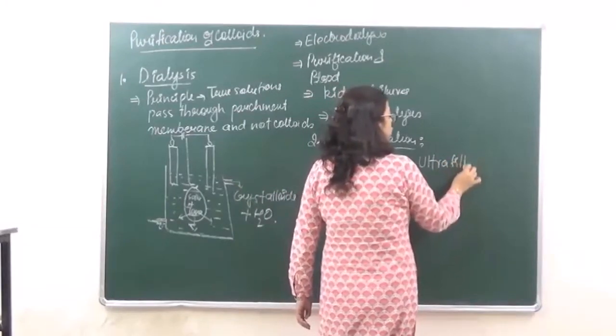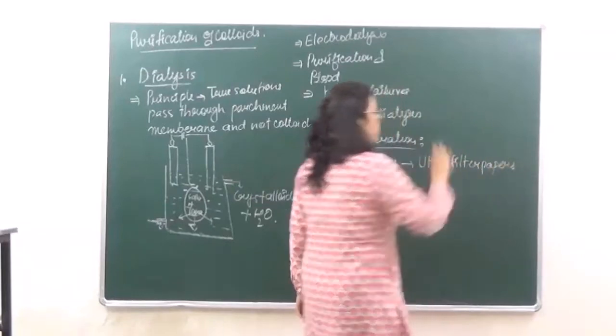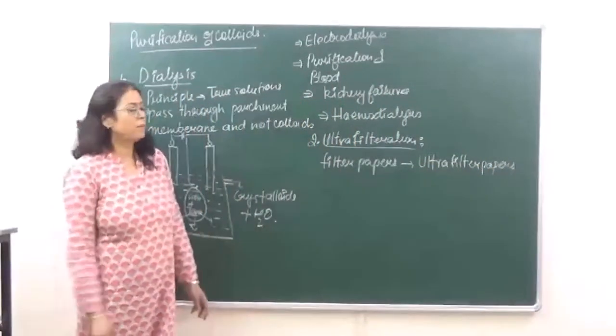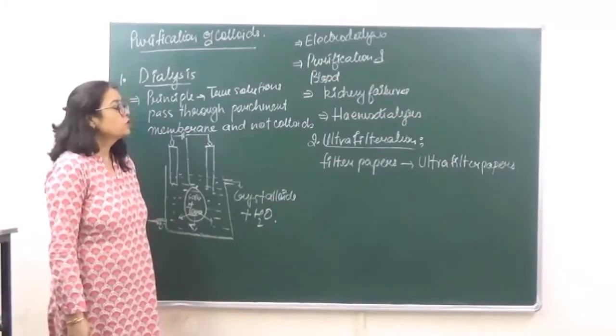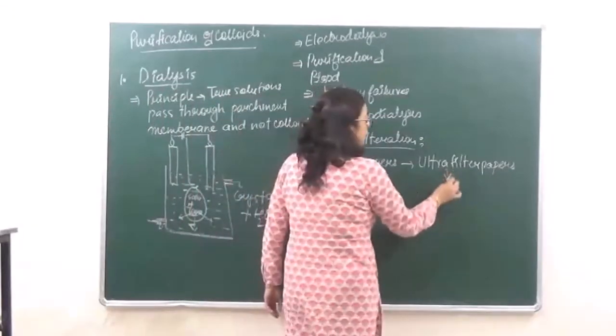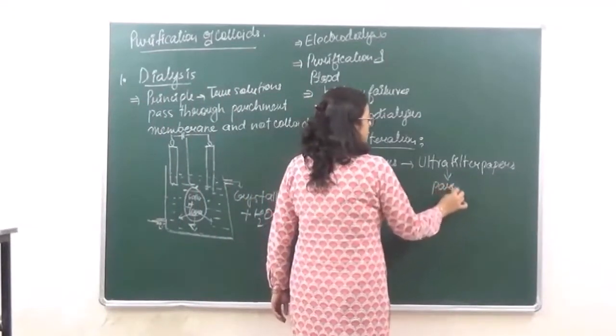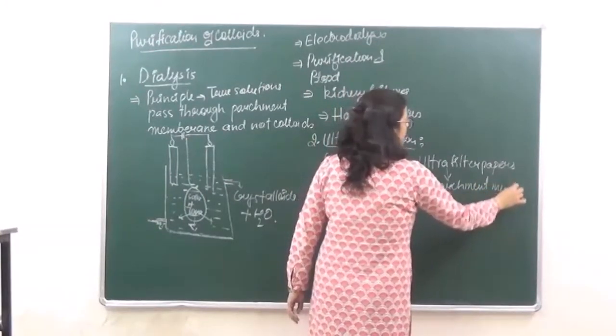The pore size of ultrafilter papers, that is very less as compared to filter papers. So these ultrafilter papers, they behave as what? They are going to behave as parchment membranes.